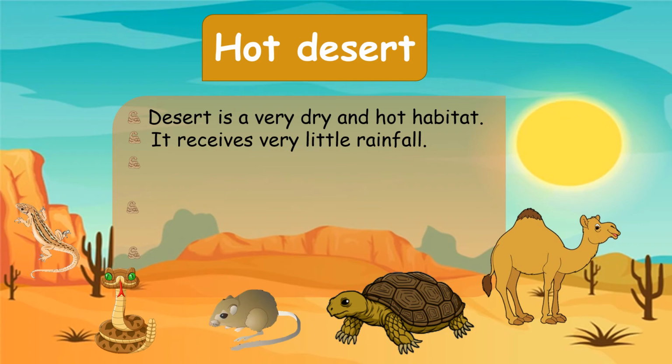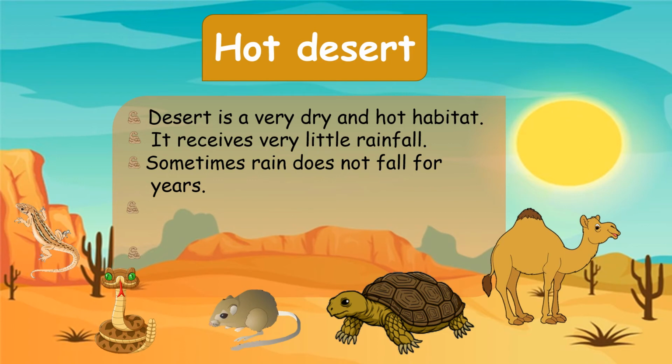There is a very low amount of rain in these areas, and sometimes rain does not fall for years, and that's why we call them very hot and dry deserts.